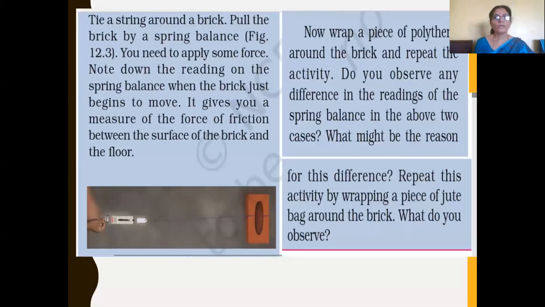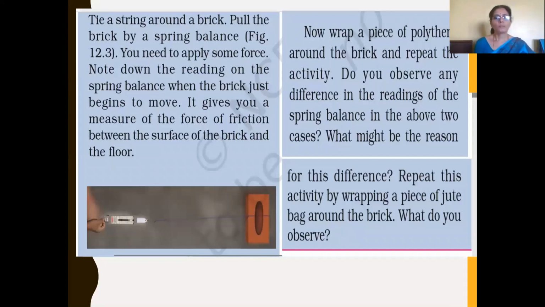Now this can be easily understood by this activity. You have to tie a string around a brick and pull the brick with a spring balance. You may have seen a spring balance. While pulling, you need to apply some force.